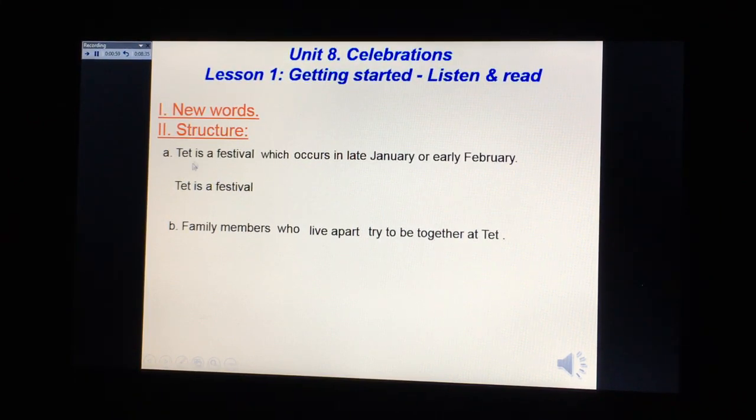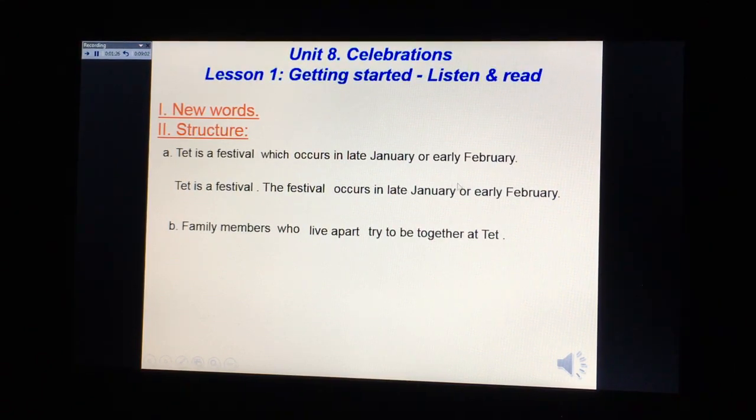Yes, we have the first part of the sentence here. It is one sentence. And the second sentence, the festival occurs in late January or early February. Yeah, we have two sentences here, and we can connect them to become one sentence like sentence A. That is a festival which occurs in late January or early February.